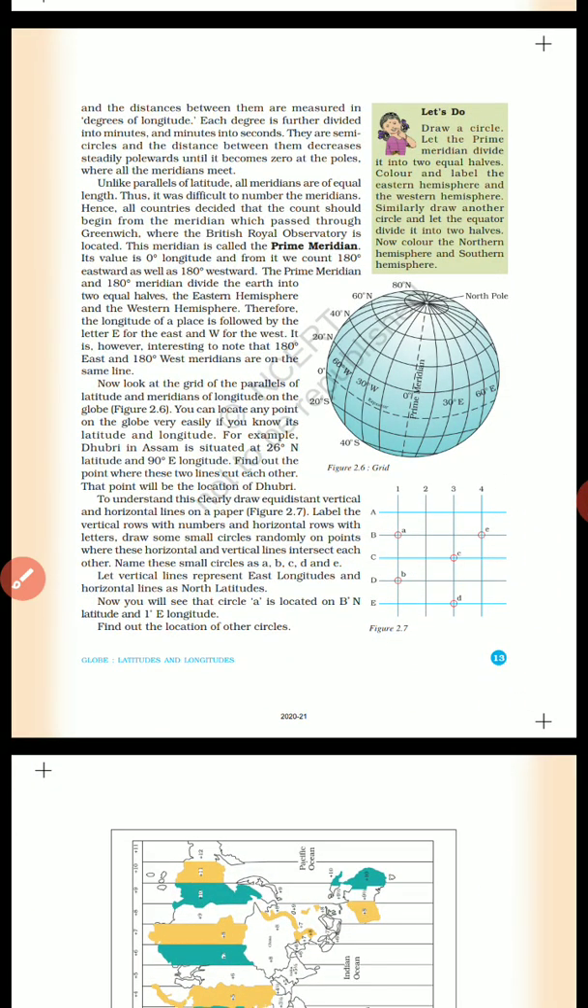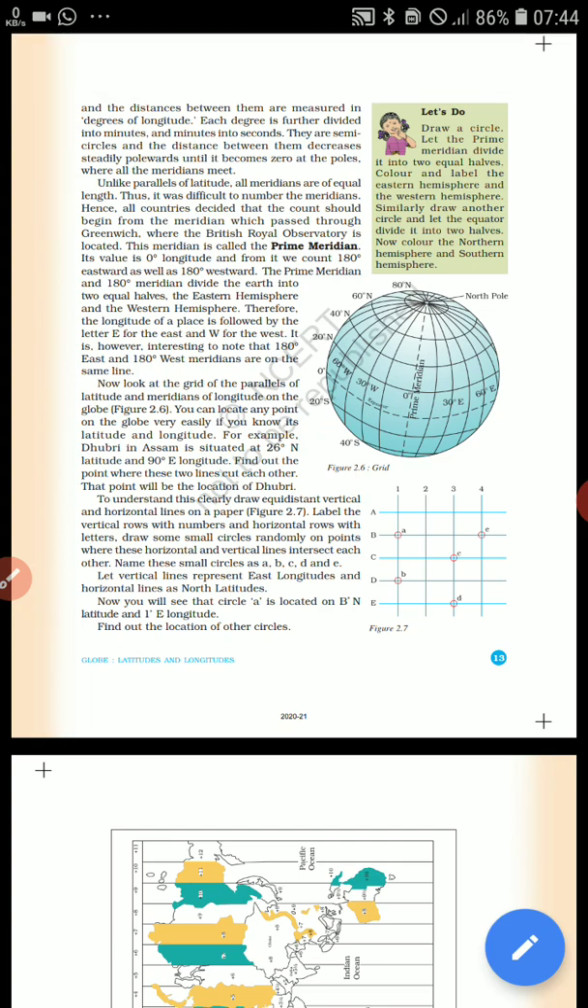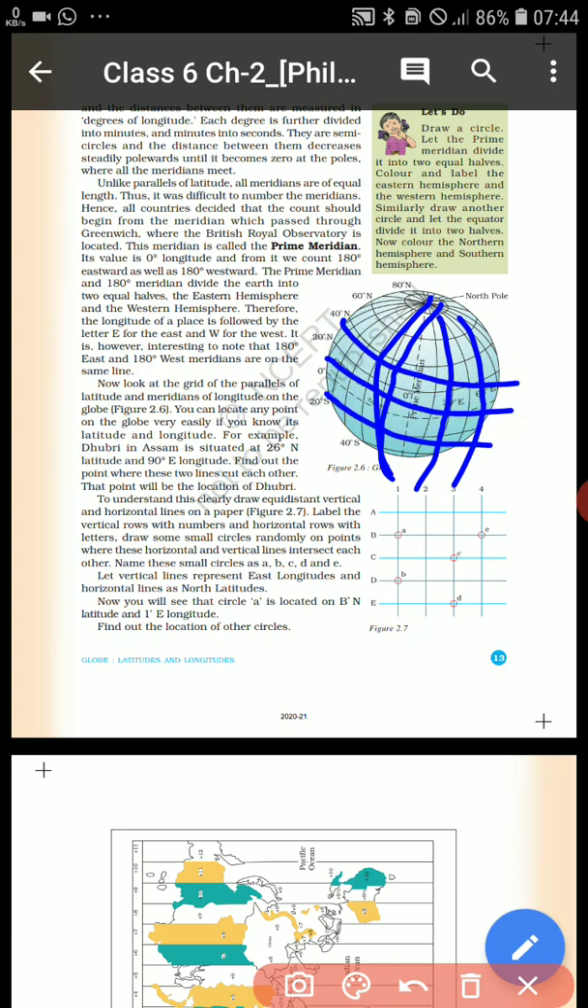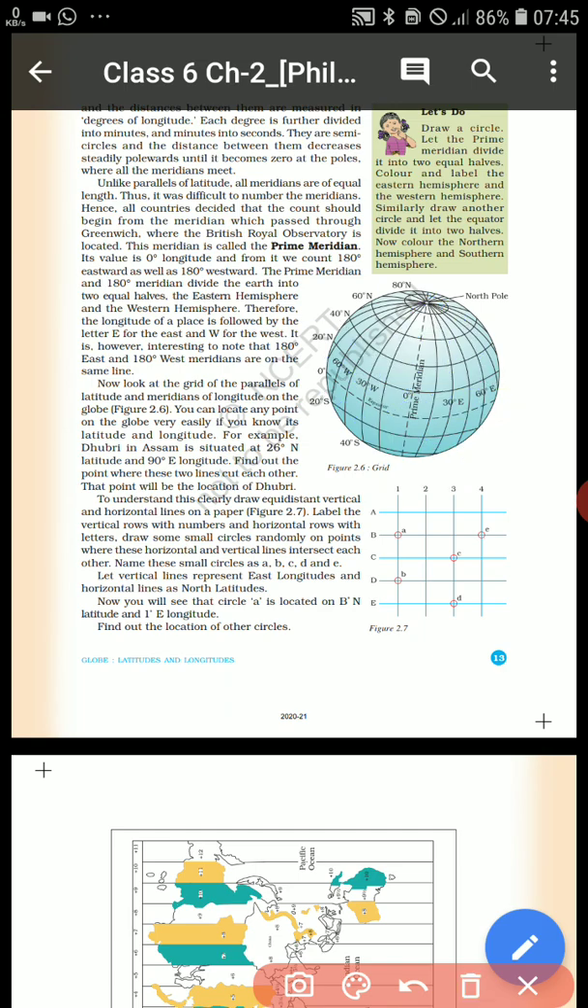Next, what is a grid? When you see the earth, you can see many lines. These are the longitudes and these are the latitudes, and the place where the longitudes and the latitudes intersect each other is known as a grid. So what is a grid? A grid is basically the area where the longitudes and the latitudes meet.